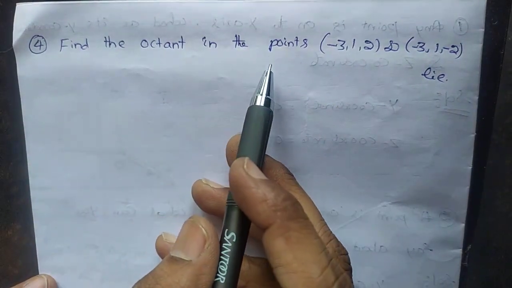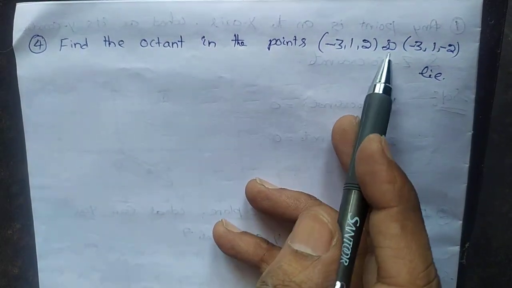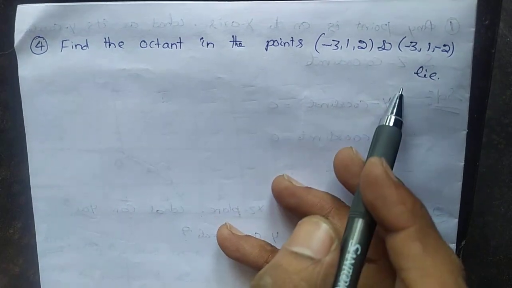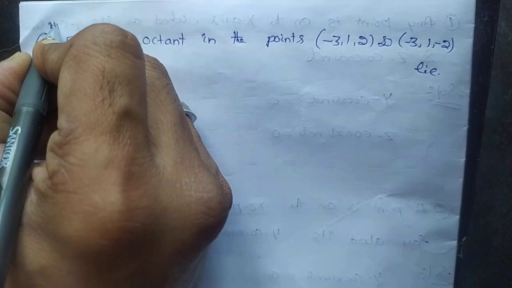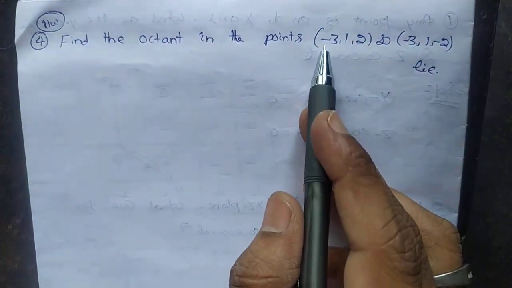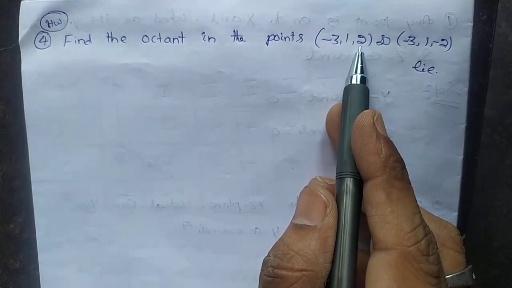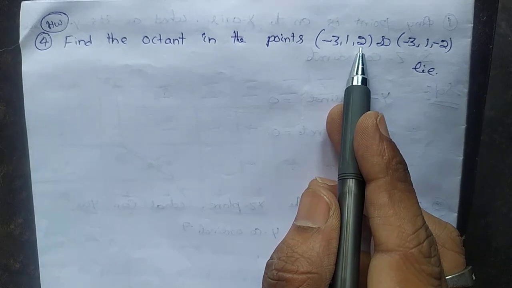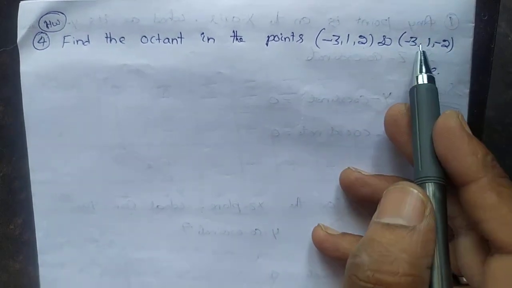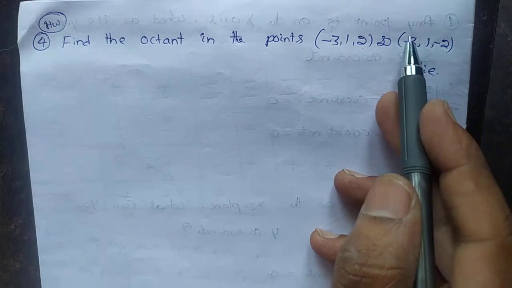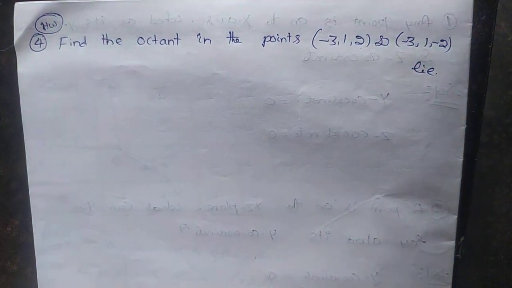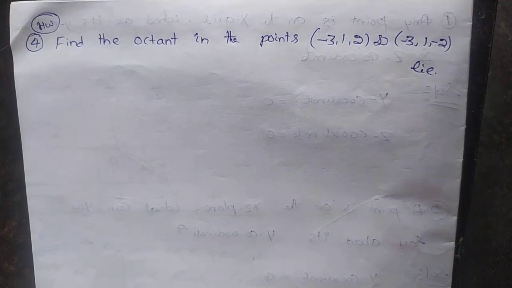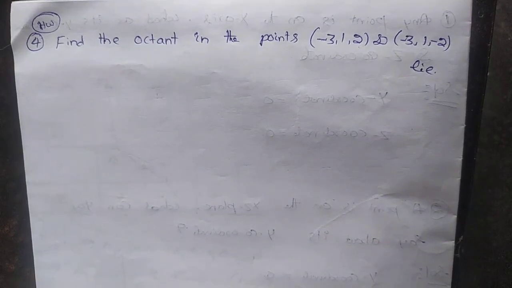Find the octants in which the points (-3, 1, 2) and (-3, 1, -2) lie. So this question is homework for you. See, minus, plus, plus: in which octant does it lie? You can see the table, there you will get the octant. So these are the questions belonging to exercise 12.1.